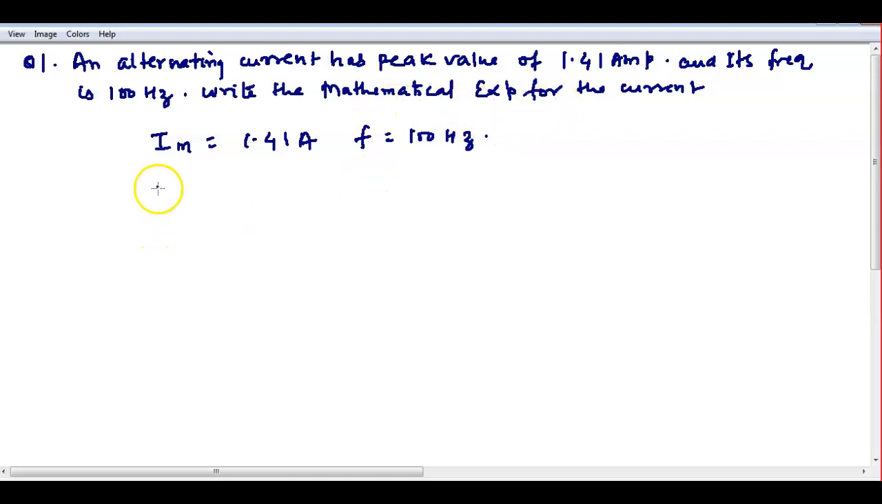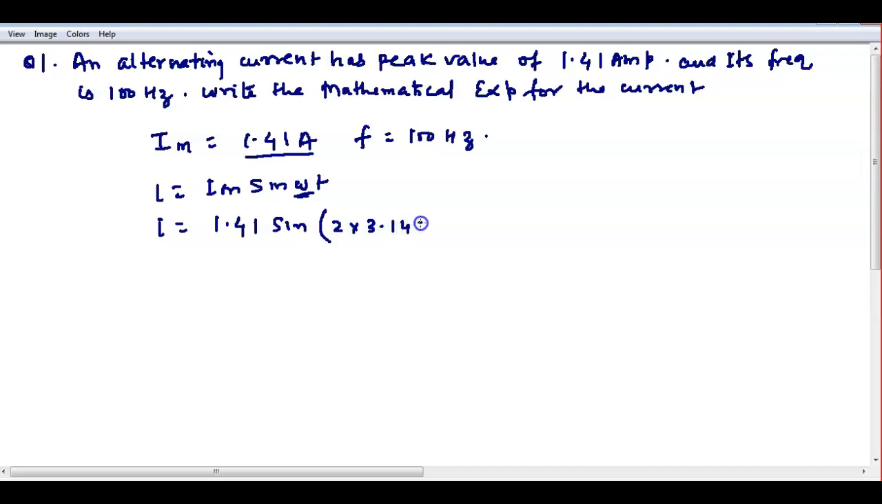And the mathematical expression, we know that I is equal to Im sine of omega t. So you don't have to compare with any RMS or average here, because Im we already know directly. I is equal to 1.41 sine of 2 pi f, omega is 2 pi f. So 2 and pi is 3.14, and f is 100, and t as it is. So I is equal to 1.41 sine of 628 t. This is the mathematical expression of the current.